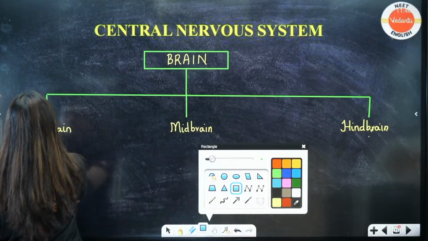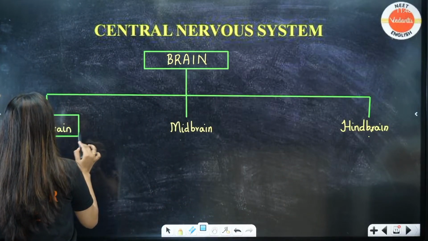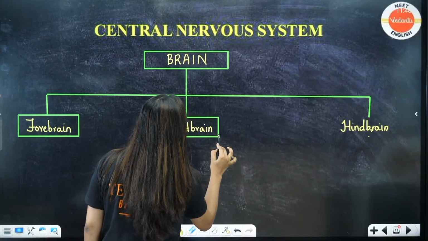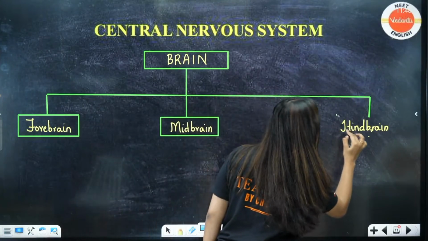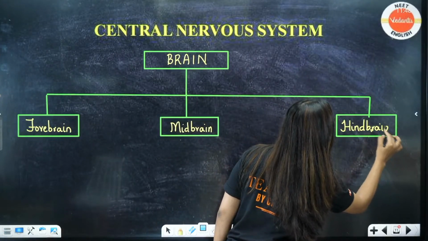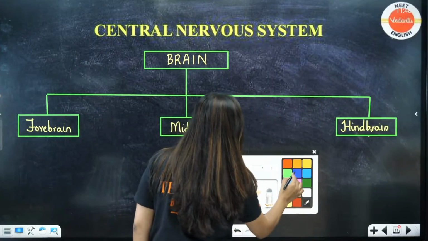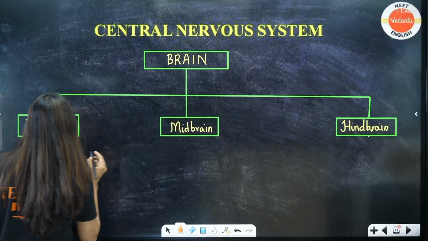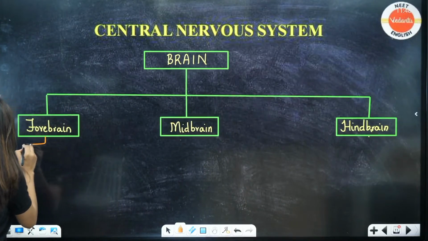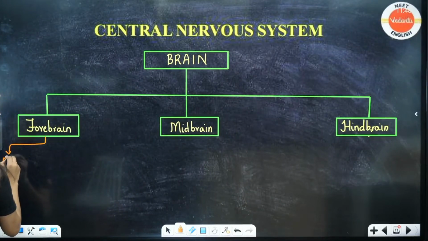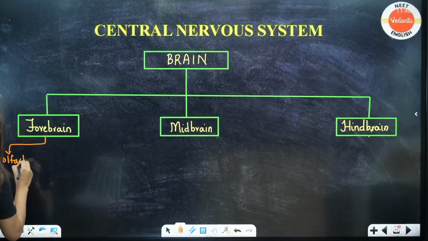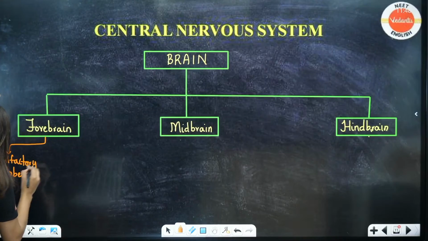In the forebrain, you have to know about the olfactory lobes, the diencephalon and the most important, the cerebrum. So we have three main regions. First is the olfactory lobes.